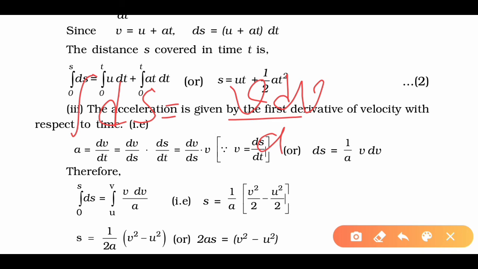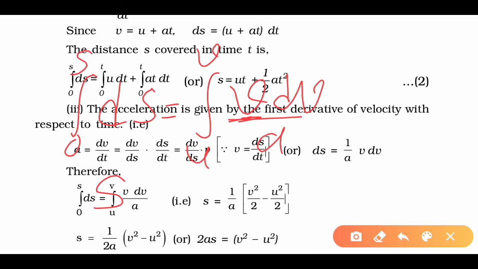We are putting the limits from 0 to s for the displacement, and for the velocity we consider the initial velocity is u and final velocity is v. So the equation will be like this. Now we will integrate this equation.